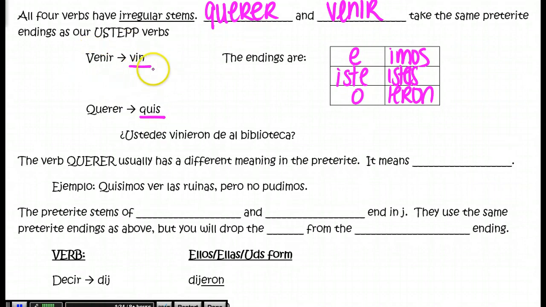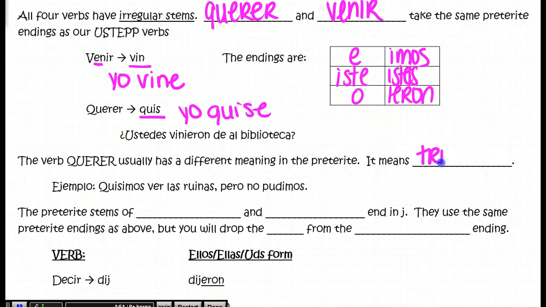The verb venir, an example might be the yo form, yo vine, so it looks a little bit different. The verb querer, an example would be yo quise. Now querer is a little bit different in the preterite. It has kind of a different meaning. It usually means tried instead of wanted. So for example, quisimos ver las ruinas, pero no pudimos. So we wanted to see the ruins, we tried, but we couldn't.